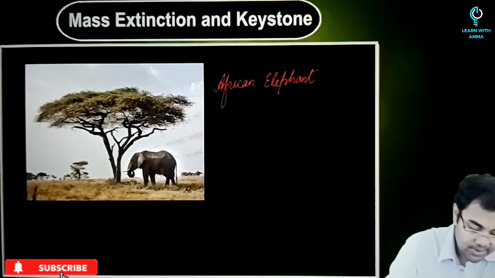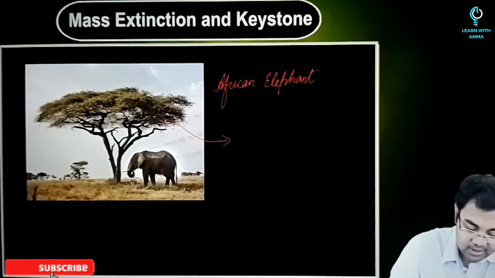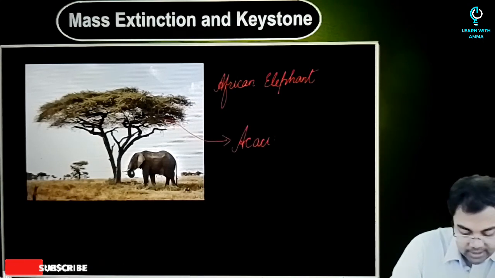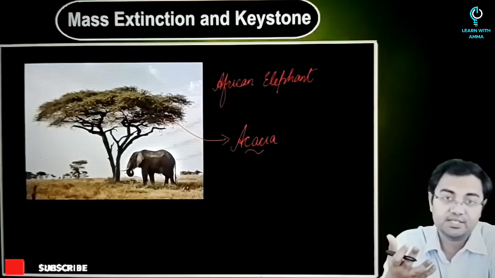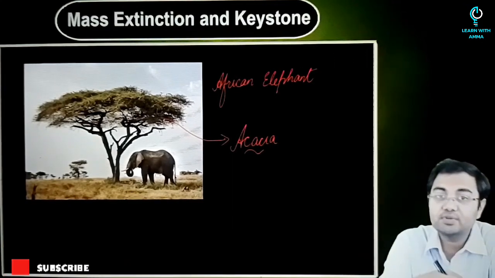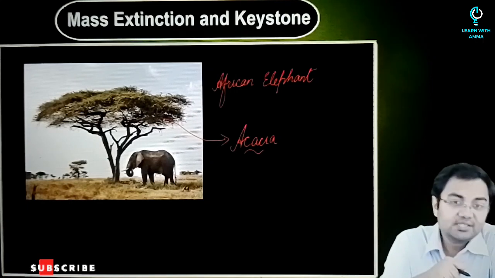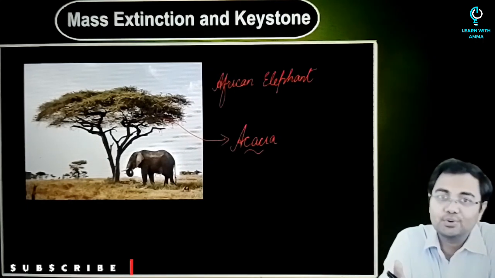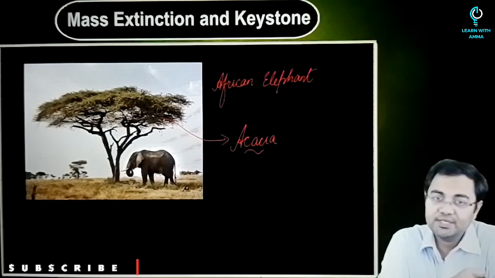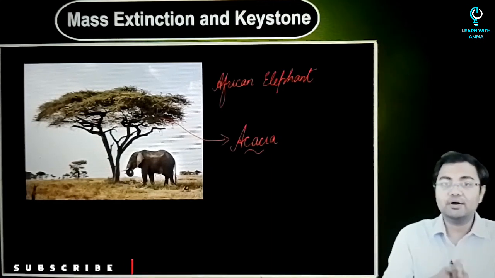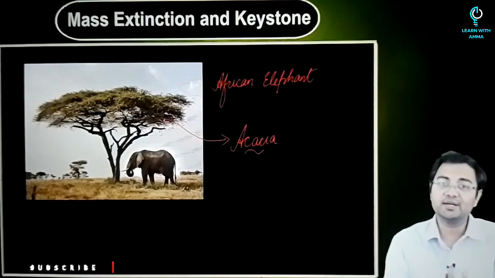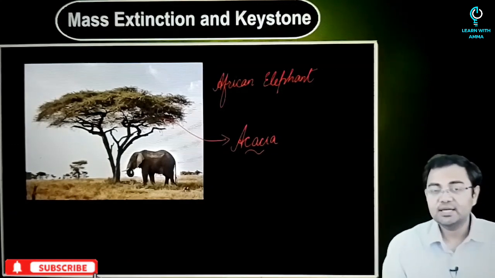The tree you see here is an acacia tree. An acacia tree is not a very big tree, but it grows very fast. But because of the presence of elephants, they normally never let them grow. Either they will have it as their food when it is a small plant, or even if it starts to grow, after some time it will get uprooted by one elephant or the other.